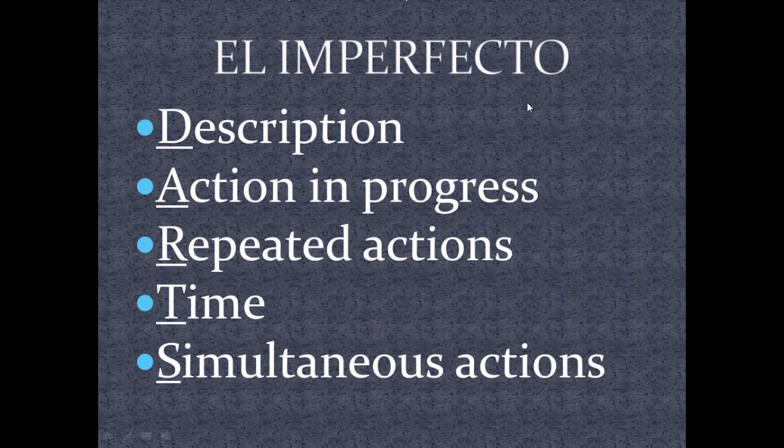For the imperfecto, we've been using the mnemonic device DARTS to describe when we use it. We'll go into what the meaning of all of the letters of DARTS in detail on the next slides, but please remember D is for description, A for action in progress, R for repeated actions, T for time, and S for simultaneous actions.